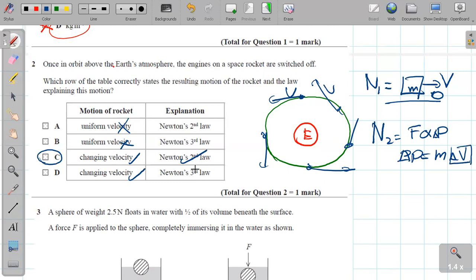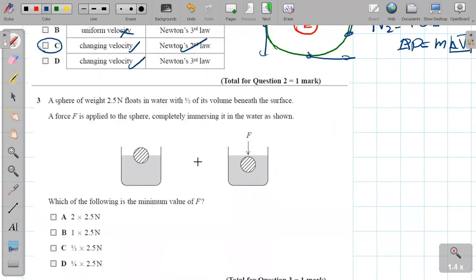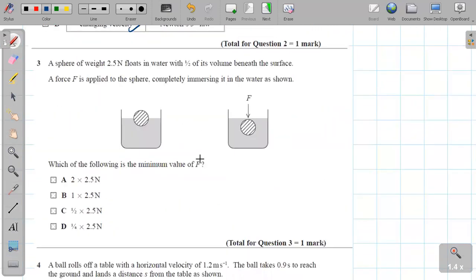Right. In the same way, a sphere of weight 2.5 Newton floats on water with half its volume beneath the water surface, half the volume. Right. So the first half is already submerged, and you have to immerse the next half by pushing with a certain extra force. What is this force?